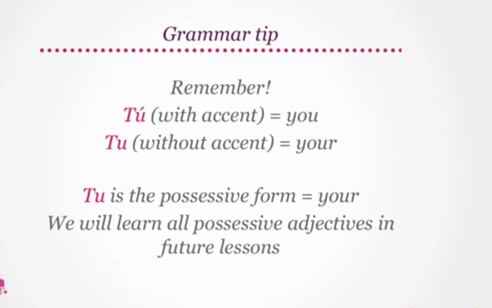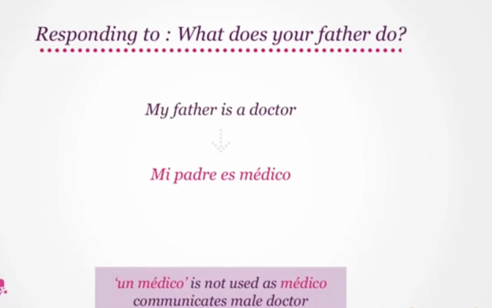Remember, tú with an accent is you, while tu without an accent is your. Tu or your is the possessive form. We will learn all possessive adjectives in future lessons. For now, let's see how we will respond to what does your father do? Taking an example, my father is a doctor is translated to Mi padre es médico. Try that, please. Mi padre es médico. Un médico is not used as médico already communicates the gender, that is, male doctor.